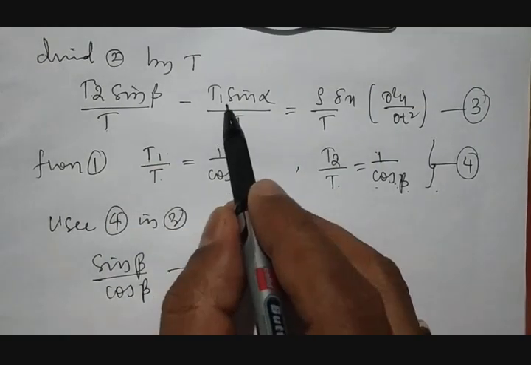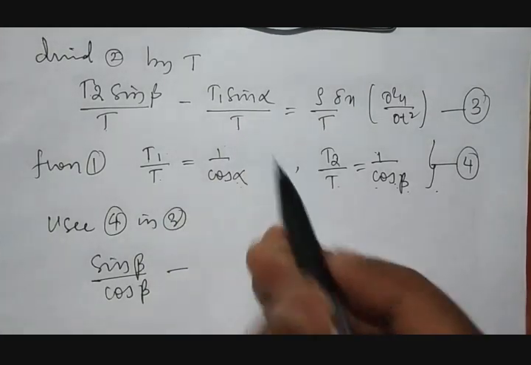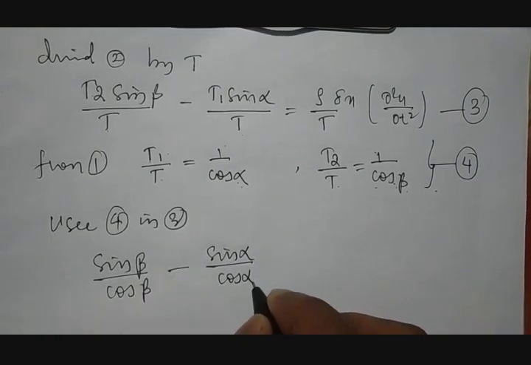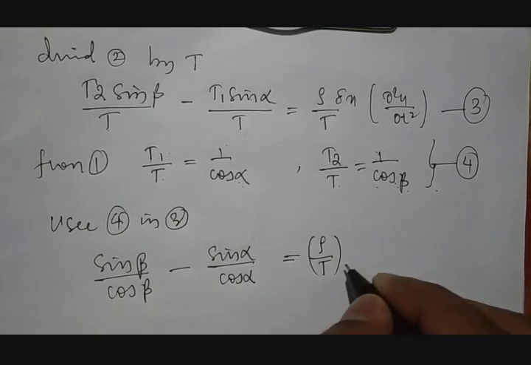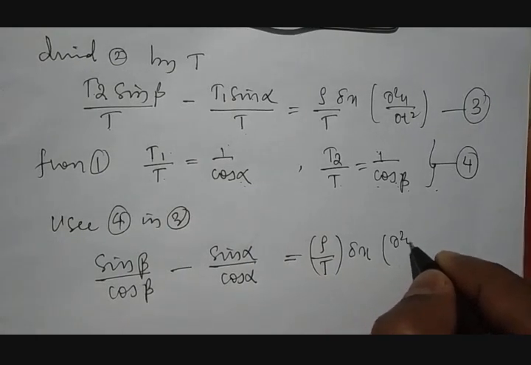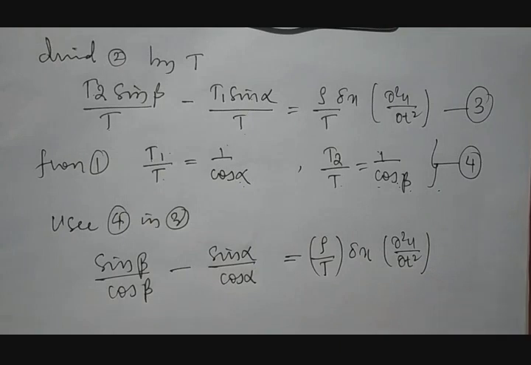Minus, similarly T1 divided by T is 1 by cos alpha, so it becomes sin alpha divided by cos alpha, equal to rho divided by T into delta x into ∂²u/∂t².